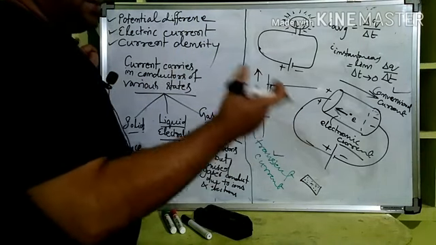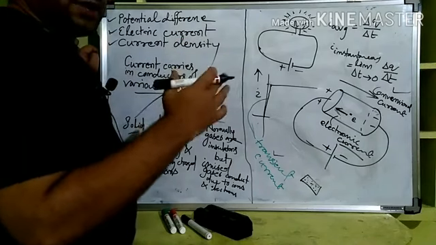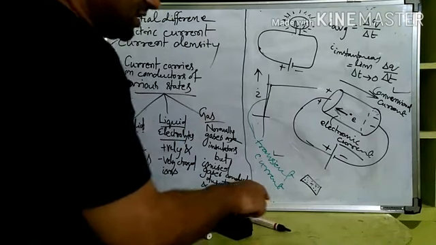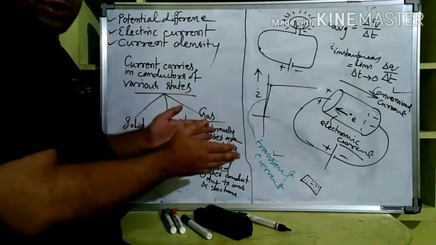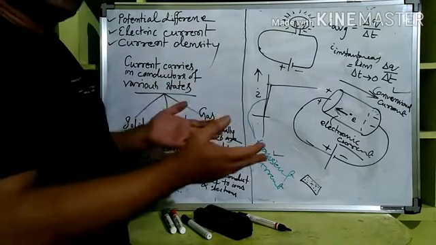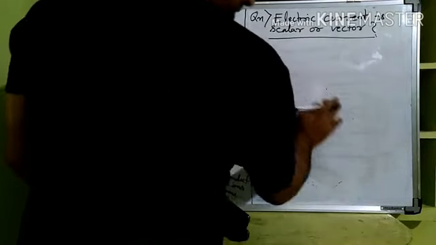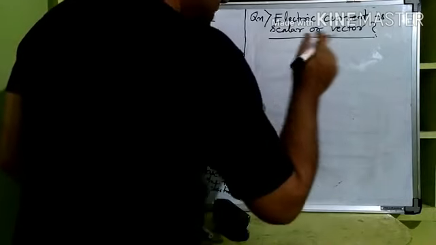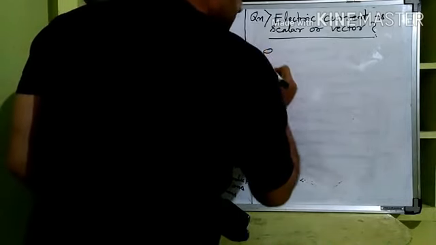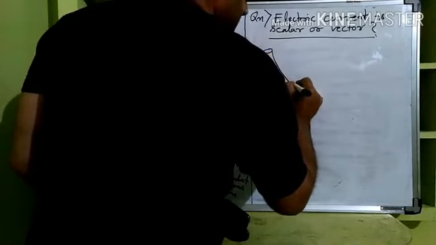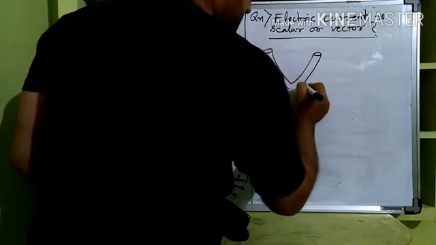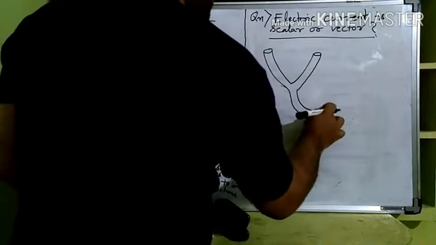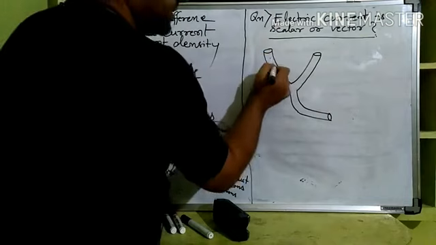Here, one more point we need to clarify. If the direction of a current is from positive to negative, then the question comes whether electric current, a physical quantity we have learnt now, is a scalar or vector. To understand this, again we'll take up that example of water flowing in a tube only. Let us say there is a tube of water. Here another tube of water is getting mixed. Let us say water is flowing out through one tube.